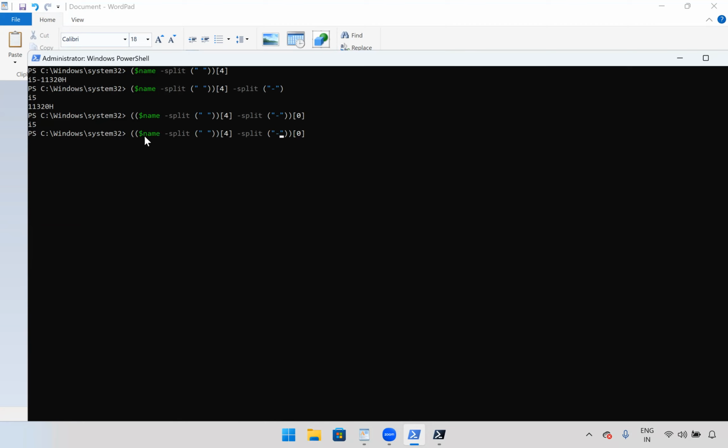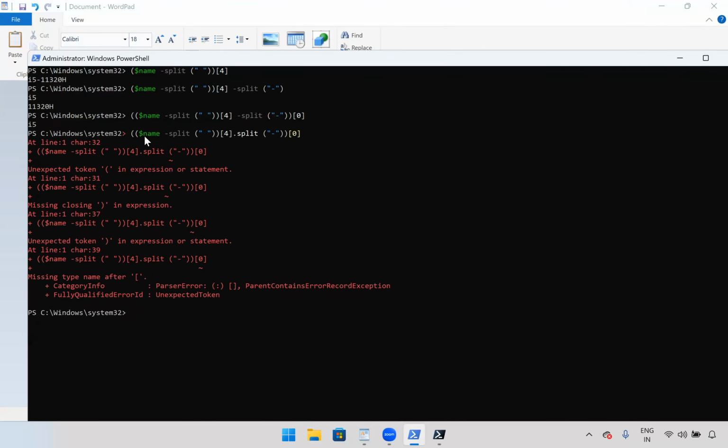So here, maybe we can use dot as well. We'll see whether it will work or not. Okay, this is working, right?